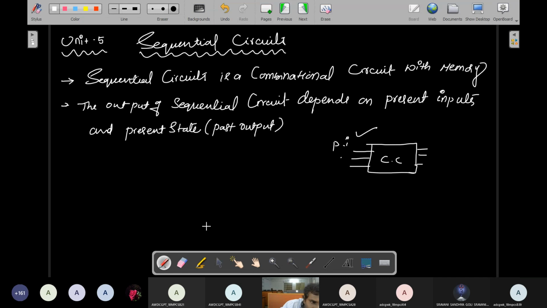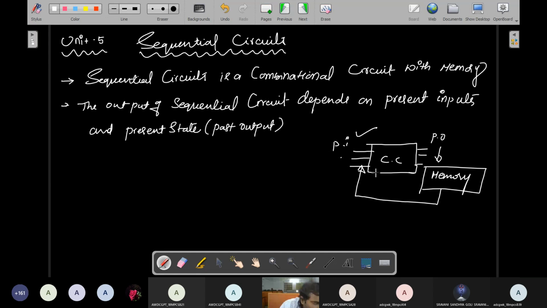These are the present inputs for the combinational circuit. You give present inputs to this combinational circuit and you get some output, which is called the present output. But in sequential circuits, this present output is stored in memory, because this circuit also has memory. This memory is fed back to the present input.